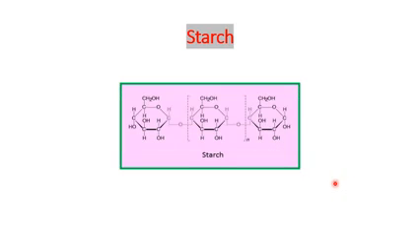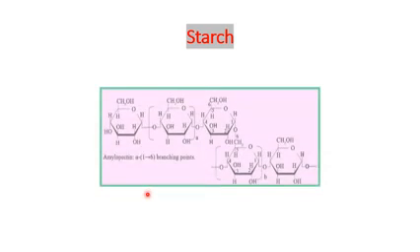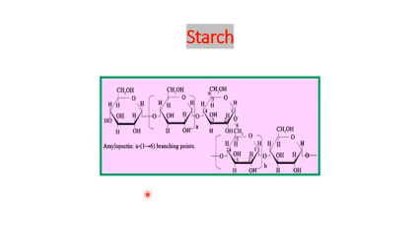This is a structure of starch. For simplicity, we are given a simple diagram, and this is the amylose. Here you have 1 and 4, the first carbon and the fourth carbon, which form the glycosidic linkage. So it is a 1,4 linkage. And this is the amylopectin, the more branched one.